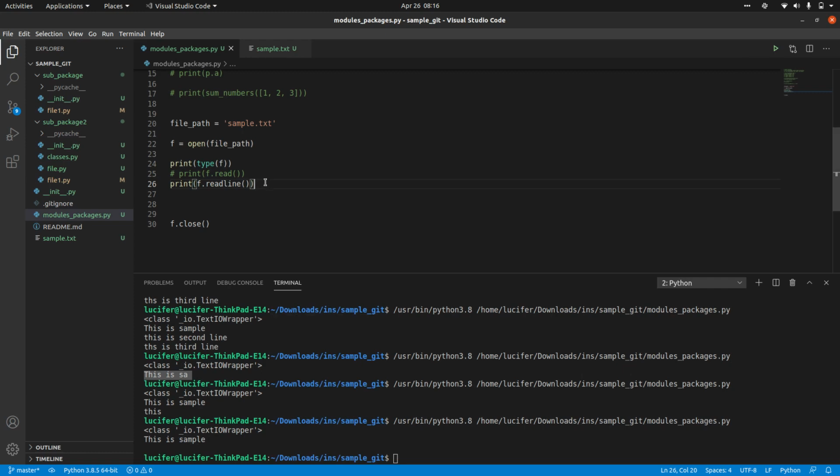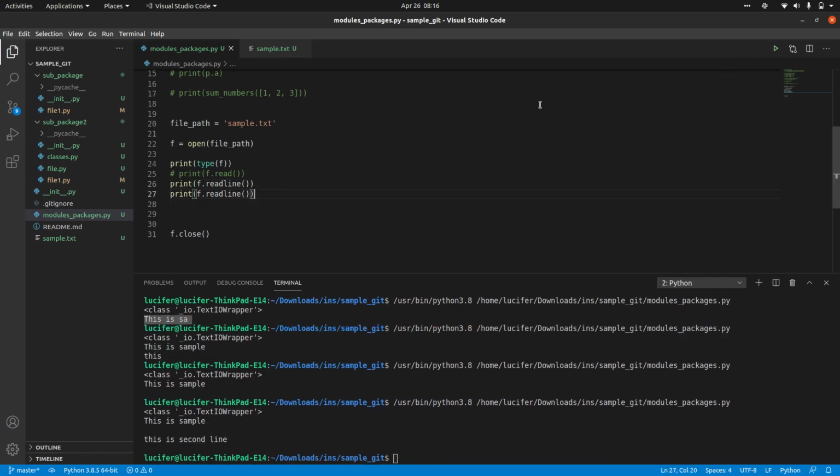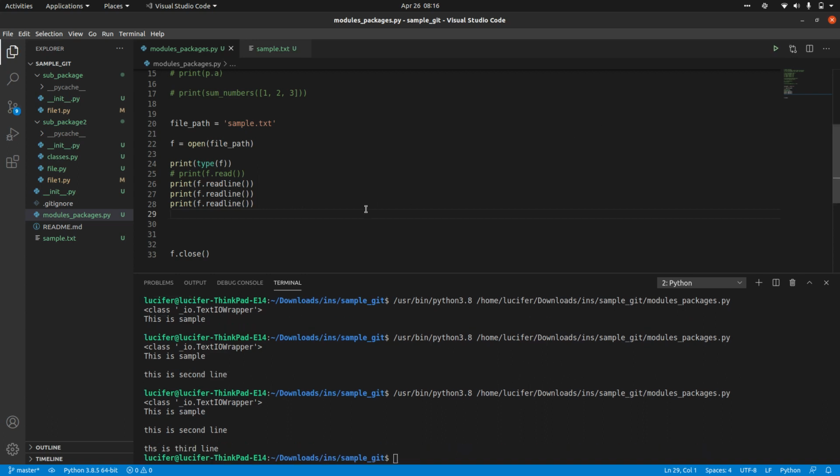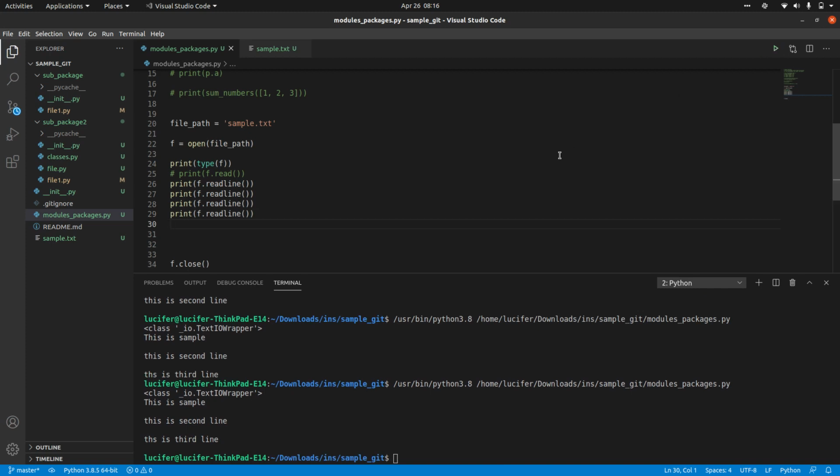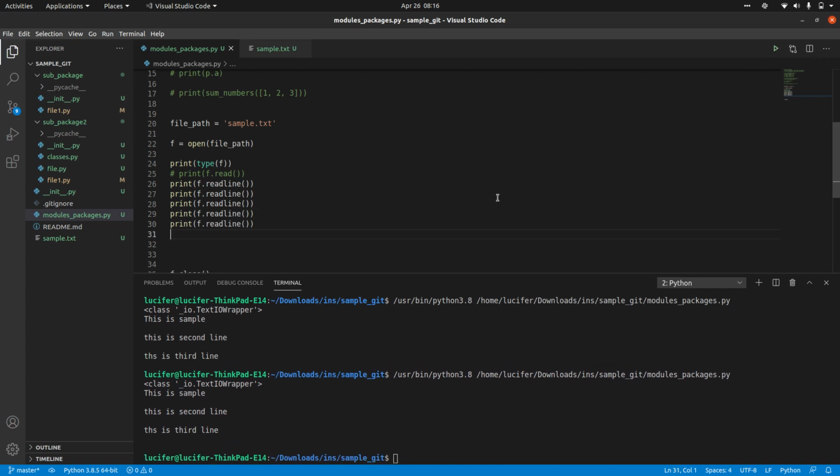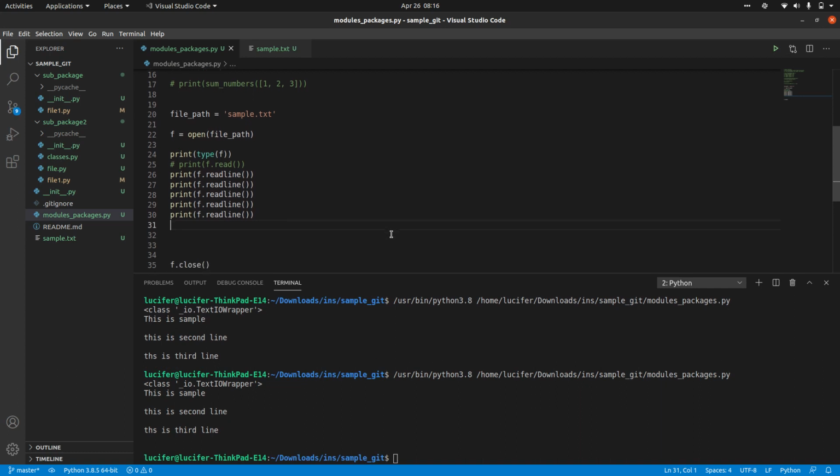If you call the same method again, it will give you the second line as well. If you call it again, it will give the third line. And if you call it again, empty lines will come, because there is no text at all.